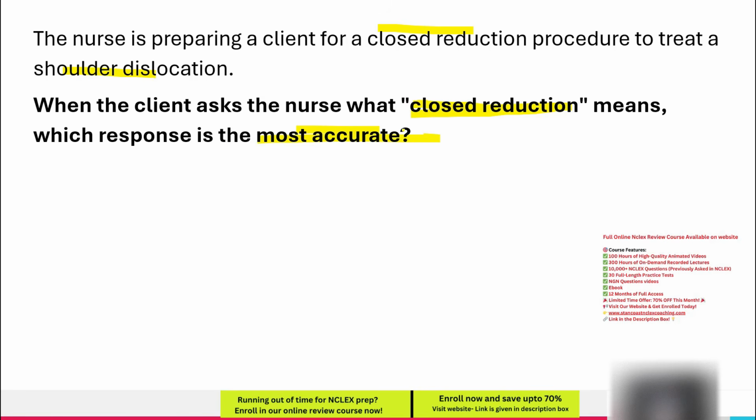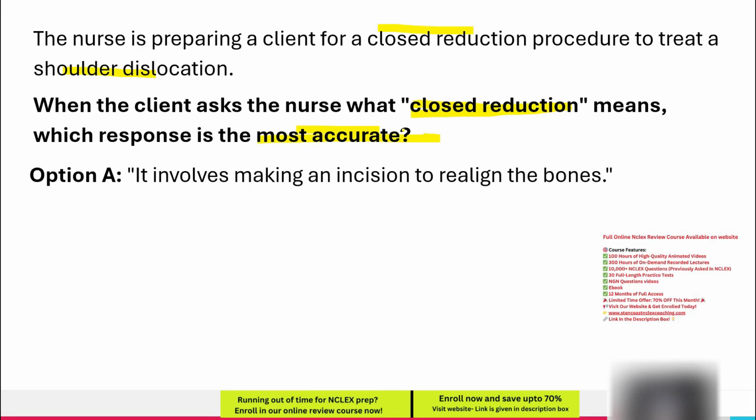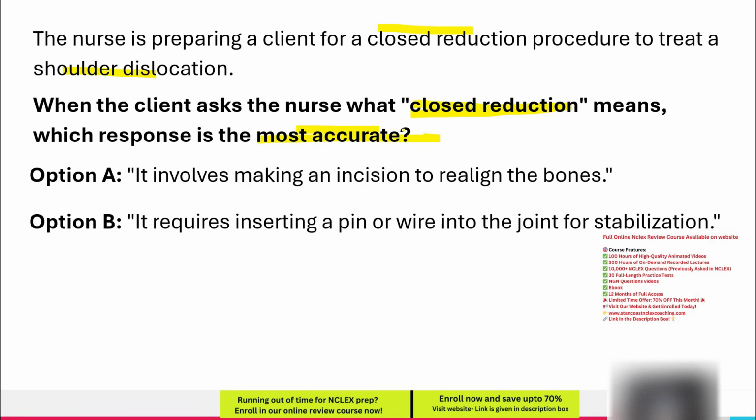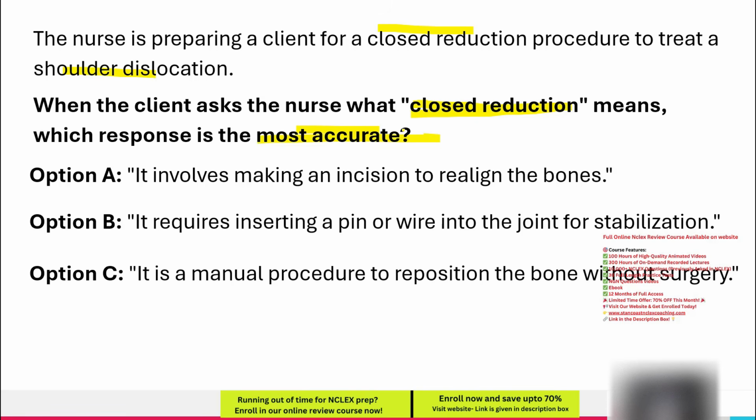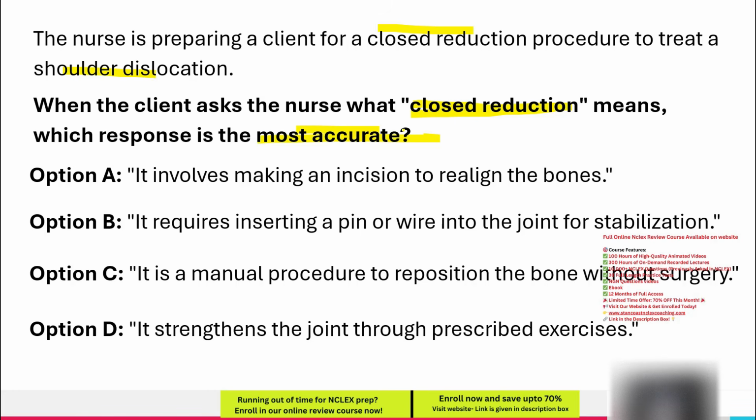Option A. It involves making an incision to realign the bones. Option B. It requires inserting a pin or wire into the joint for stabilization. Option C. It is a manual procedure to reposition the bone without surgery. Option D. It strengthens the joint through prescribed exercises.